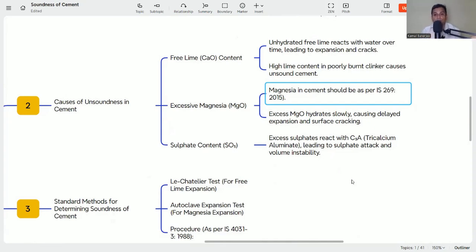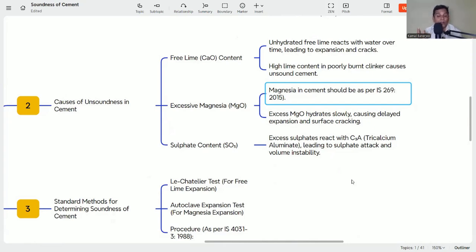If the volume change is not proper, then unsound concrete will result, and cracking and spalling can happen. Another thing can happen because of the sulfate content, that is SO3. Excessive sulfate reacts with C3A, that is tricalcium aluminate, one of the major components of the cement, leading to sulfate attack and volume instability. So soundness is all about the volume. If the volume is unstable or expansion is taking place, then again cracks will be generated. And the strength and the durability are also concerned.